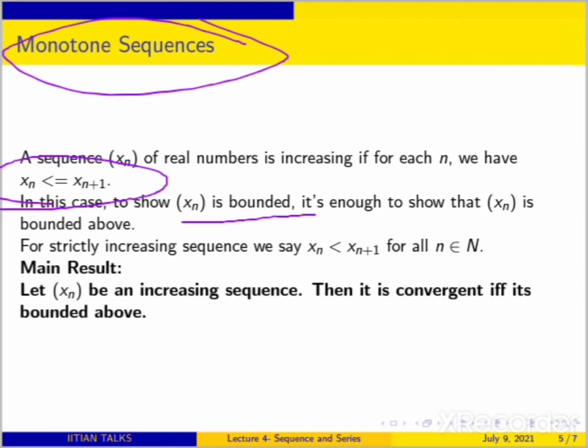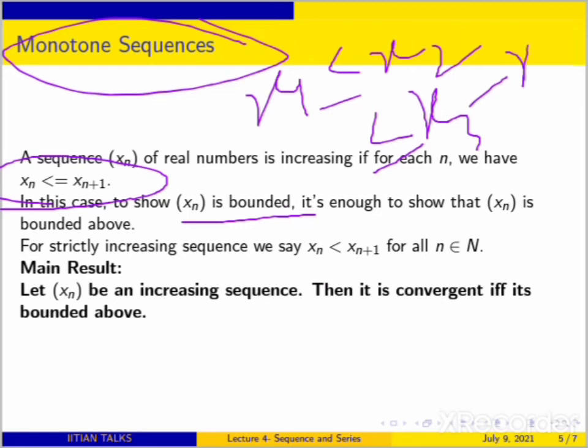For an increasing sequence, you already know that x1 is less than or equal to x2, less than or equal to x3, and so on. So x1 is a lower bound, and you don't know about an upper bound. So you have to find only an upper bound. It's enough to show xn is bounded above. So for boundedness of an increasing sequence, it's just a relaxation: you have to show xn is bounded above, because xn is bounded below itself.